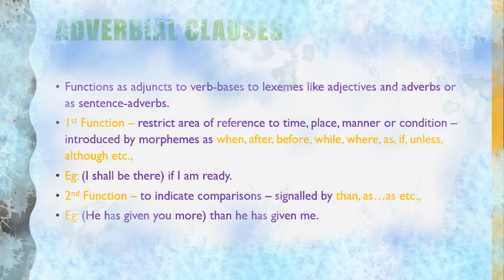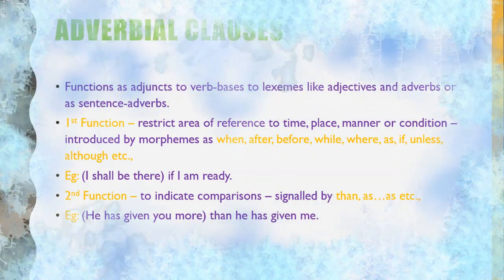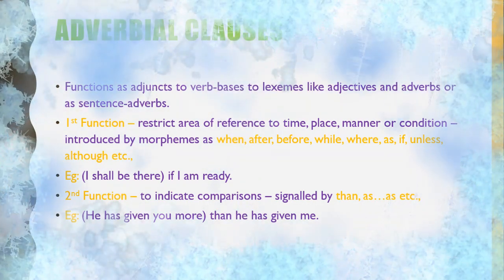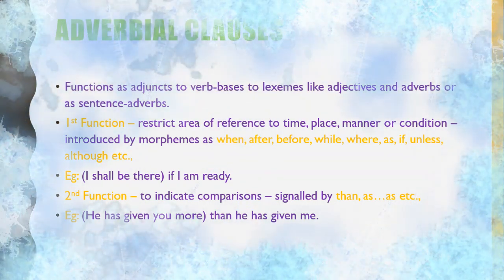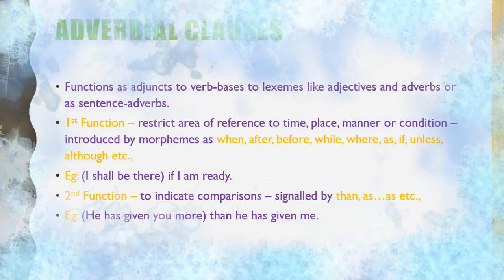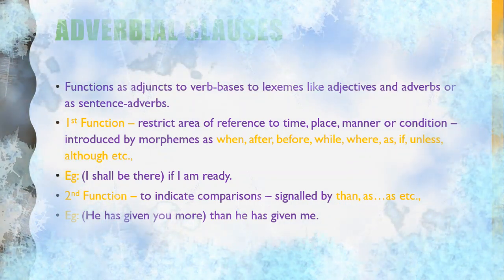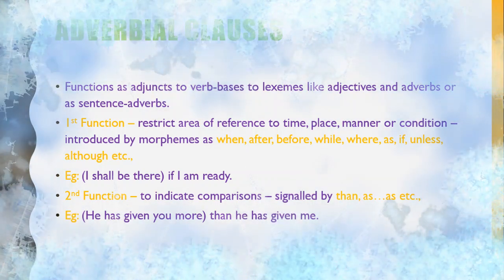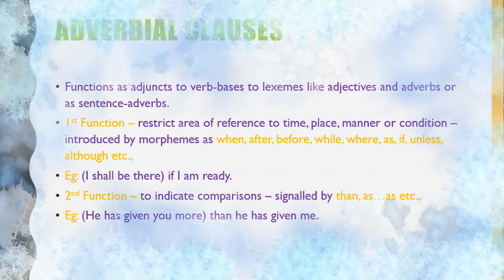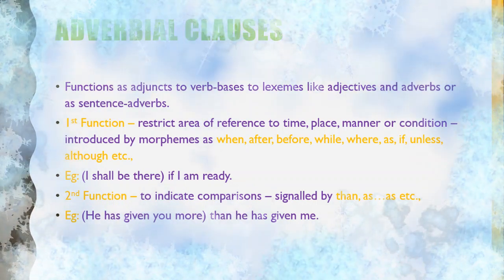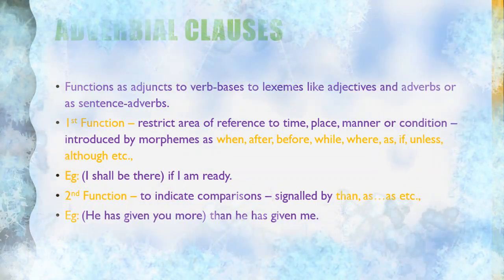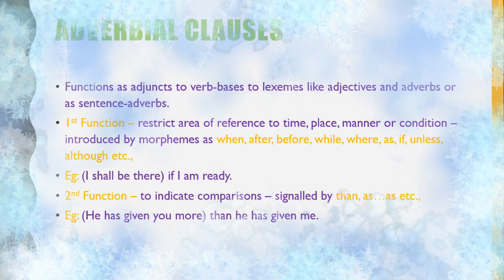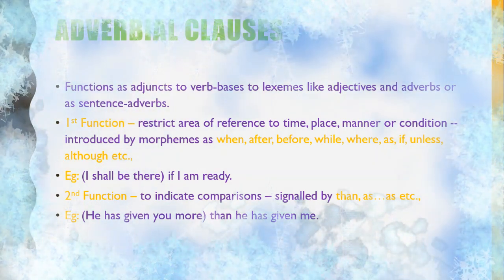So in order to restrict the area of reference to some particular time or place or manner or condition, we use the adverbial clauses. These adverbial clauses can be introduced by certain morphemes like when, after, before, while, where, as if, unless, although, etc. So let's see an example.